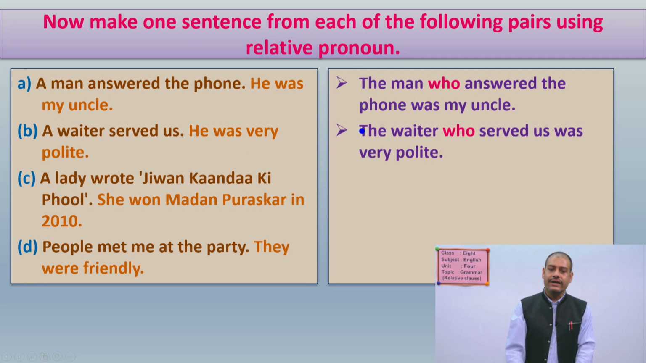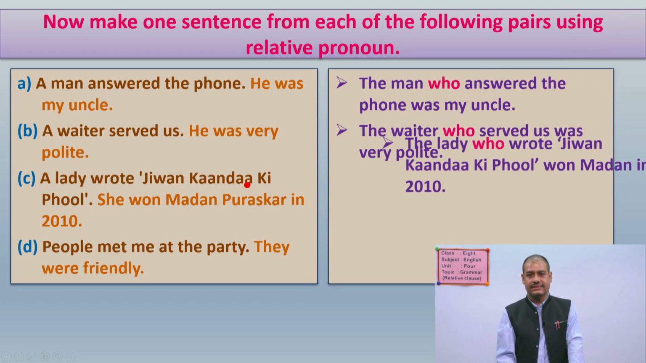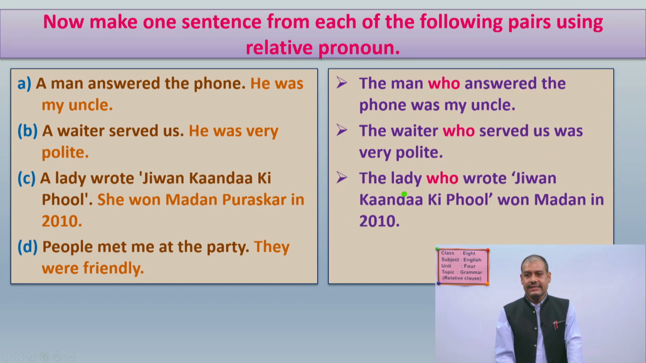Alright, now again we have question number C. A lady wrote Jivan Kada Ki Phul. She won Madan Puraskar in 2010. So your sentence should be like this: the lady who, see, a lady and she mean the same lady. So your sentence should be combined like this: The lady who wrote Jivan Kada Ki Phul won Madan Puraskar in 2010.